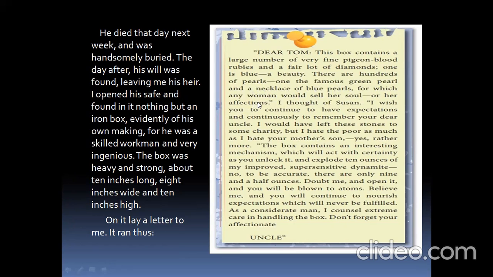So this uncle is telling about the contents of the box. What are the things inside the box? Pigeon blood rubies, blue diamonds, then hundreds of pearls. You know what a pearl is, right? Muttu, isn't it? Hundreds of pearls are there, and among them one is a famous green pearl.